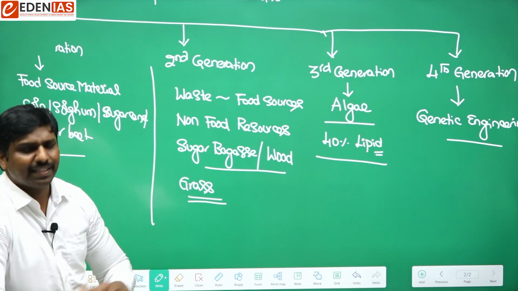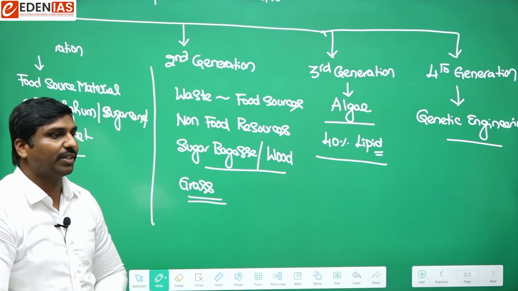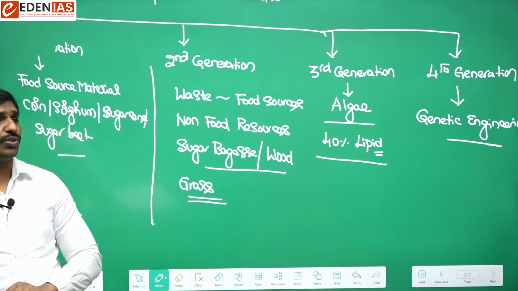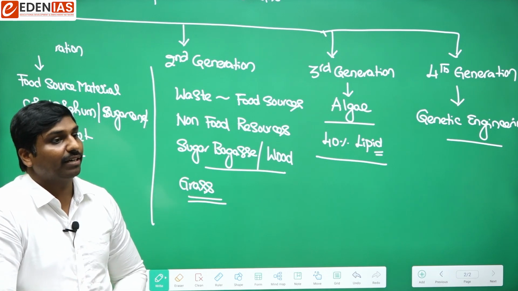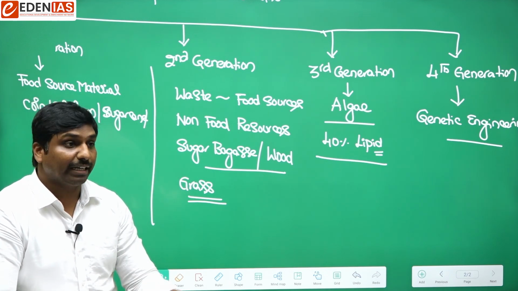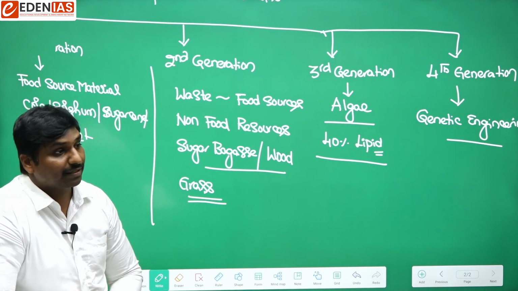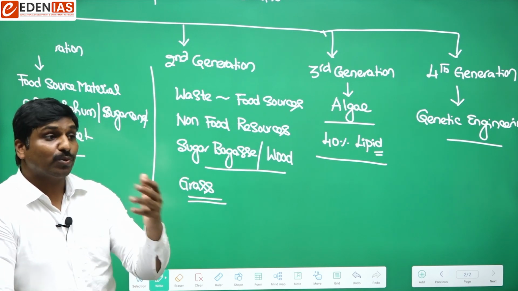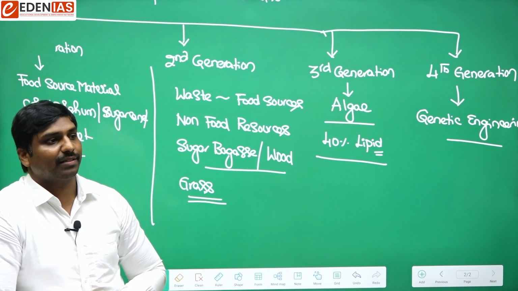These fuels can be solid, liquid, or gaseous. Solid fuels would be, for example, wood or dried plant material. For liquid fuels, we can produce things like bioethanol and biodiesel. For gas, biogas can be produced. So these are some of the generations of biofuels that we can produce.